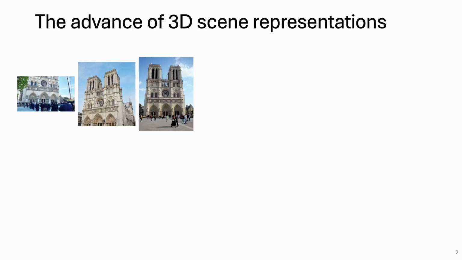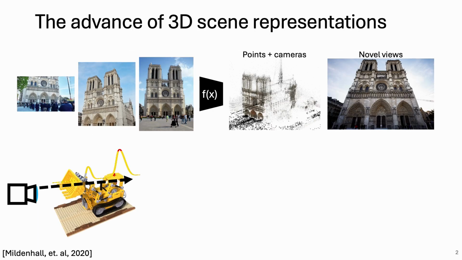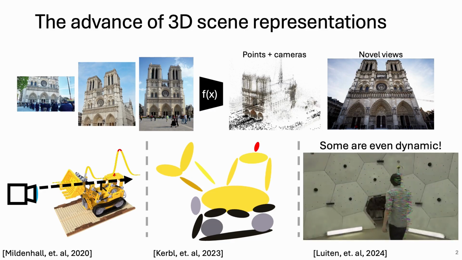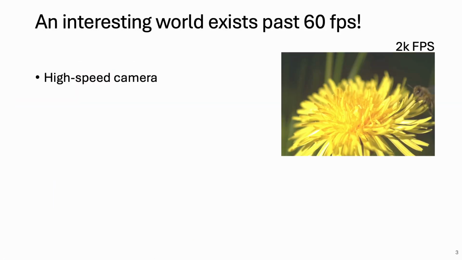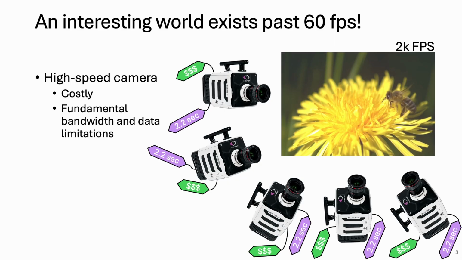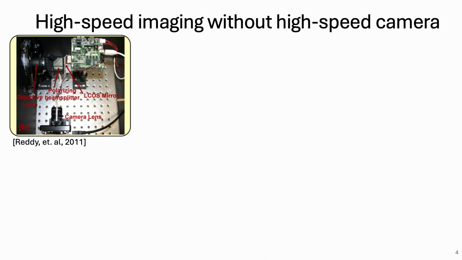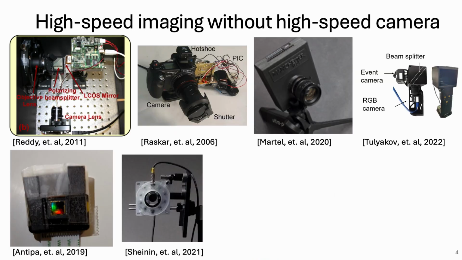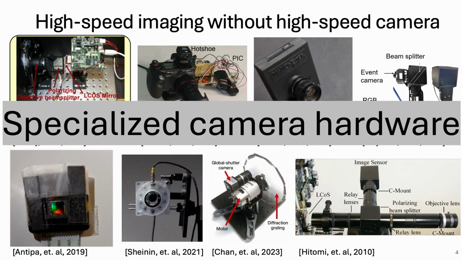In recent years, 3D scene representations have greatly advanced. However, even the dynamic methods for volumetric scenes are limited to 60 frames per second. This is due to physical camera constraints. Purchasing multiple high-speed cameras isn't an accessible solution, as these cameras are costly and can experience fundamental data and bandwidth limitations. Previous computational imaging methods that achieve high-speed video require specialized camera hardware for capture,